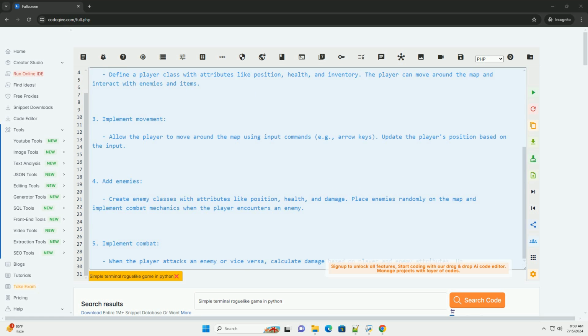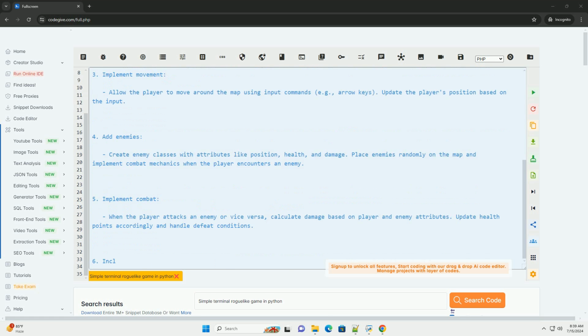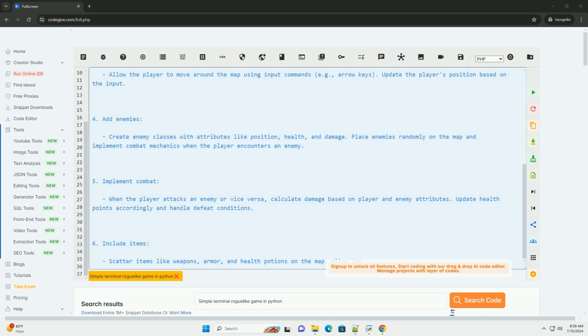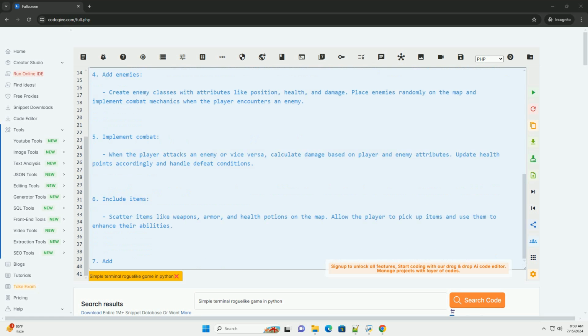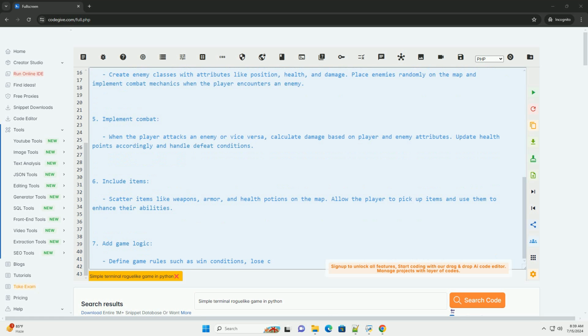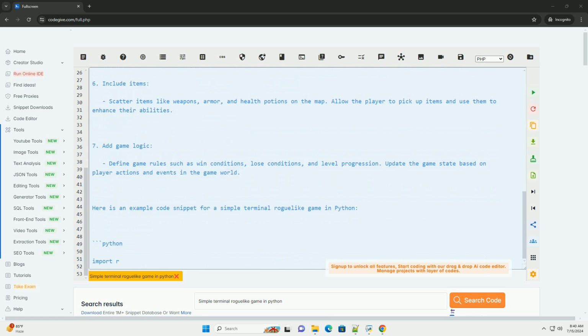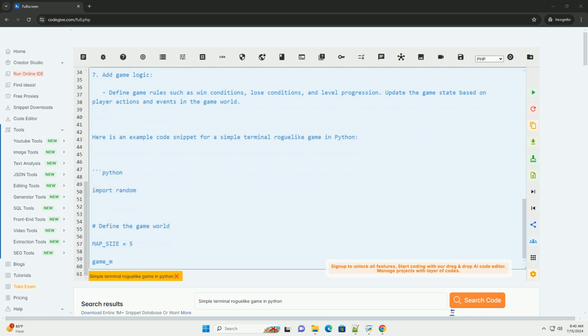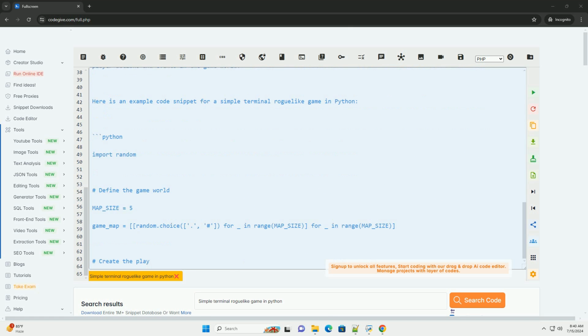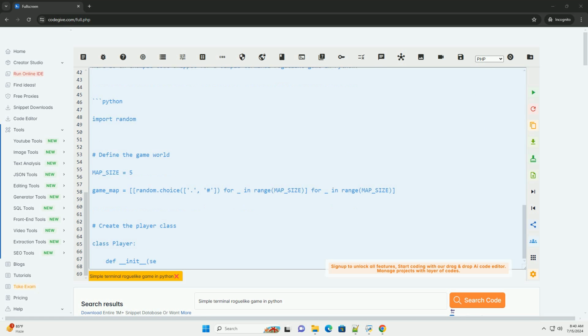1. Define the game world. Create a grid-based map where each cell represents a tile in the game world. You can use a list of lists or a 2D array to represent the map. 2. Create the player. Define a player class with attributes like position, health, and inventory. The player can move around the map and interact with enemies and items.